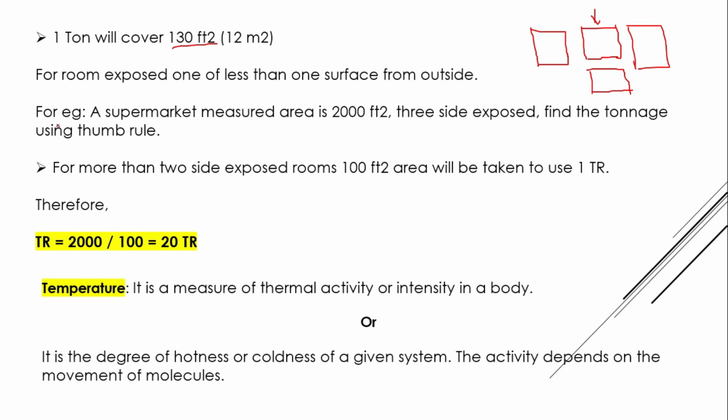So we will see one example here. One example is given: a supermarket measures an area of 2000 square feet, and three sides are exposed, so find the tonnage using the thumb rule. For example, this is your supermarket, and the area of this market is given here, 2000 square feet.